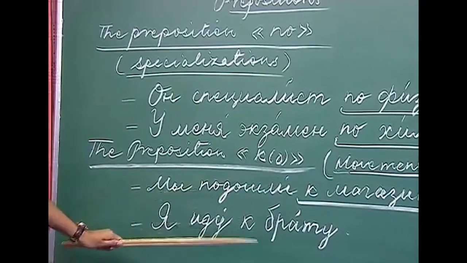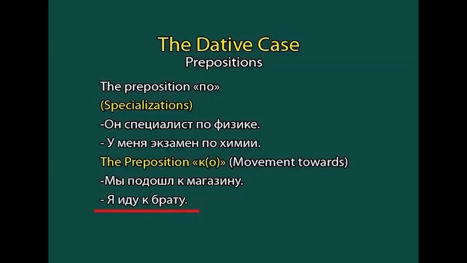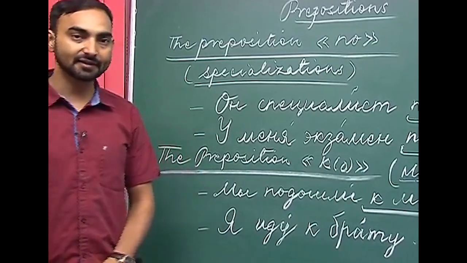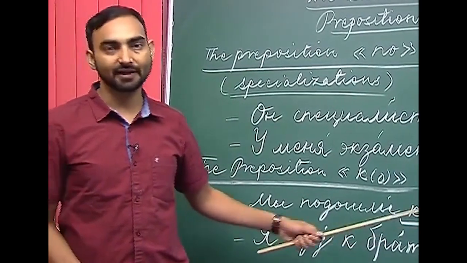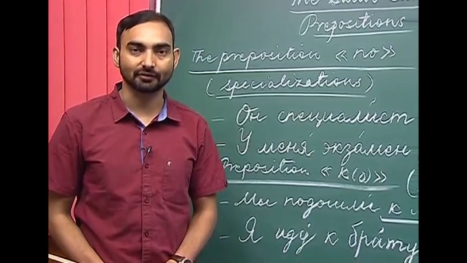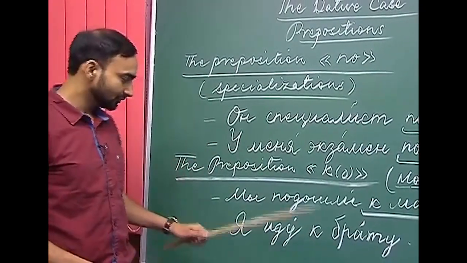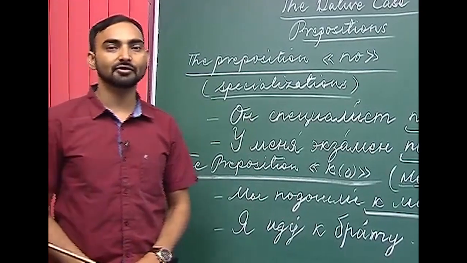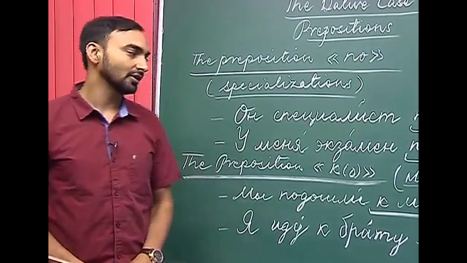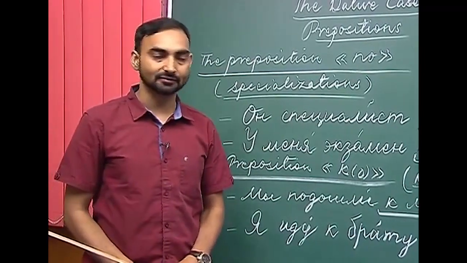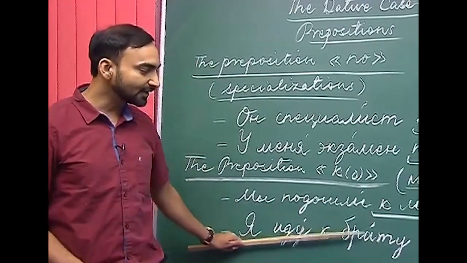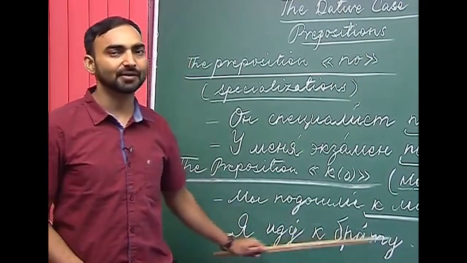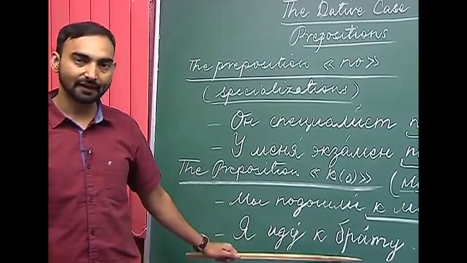The next example we have is Я иду к брату. К кому вы идёте? So, if the question is к кому вы идёте, к кому is to which place or to whose place are you going or where are you going. So, how will you answer this question? Since the question has an interrogative word кому, we will use an animate noun in the answer in the dative case. Я иду к брату. So, I am going to my brother's place or I am going to my brother's. That is how we say in English.